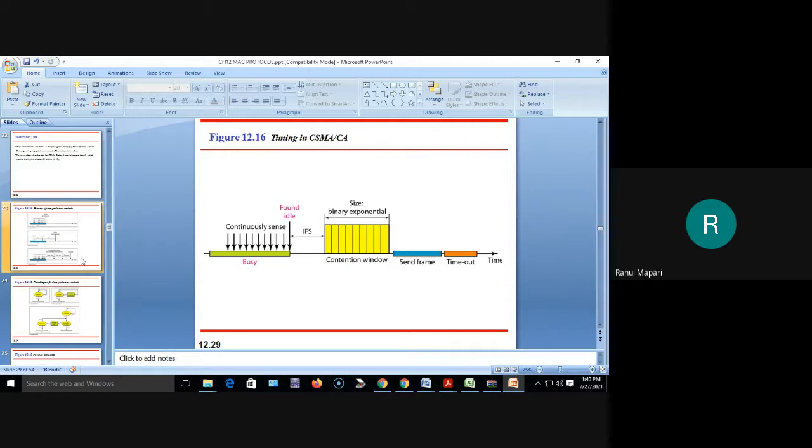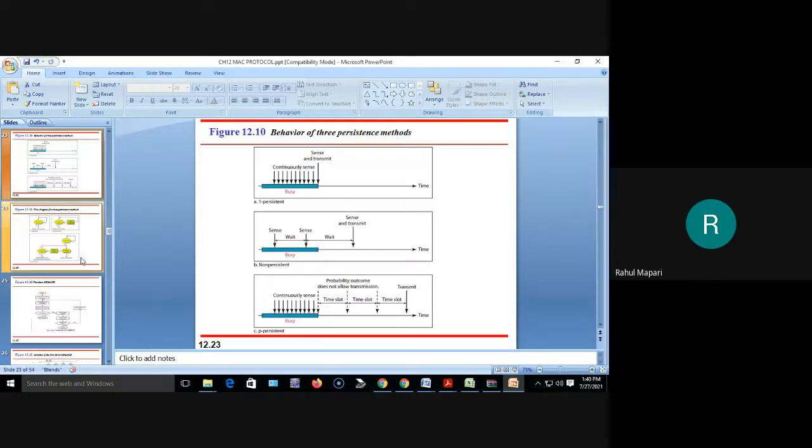Then in P persistent, the station continuously senses the channel. Okay. If it is busy, then again it continuously senses the channel. Once the channel is free, then instead of transmitting a frame, it waits for a particular time slot. Okay.